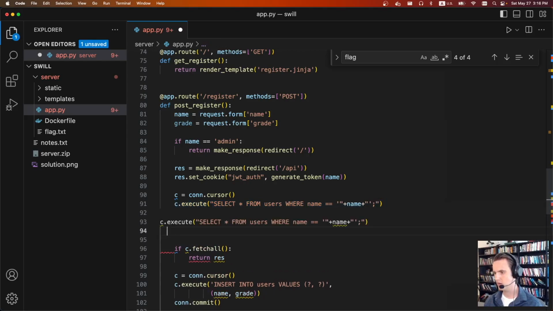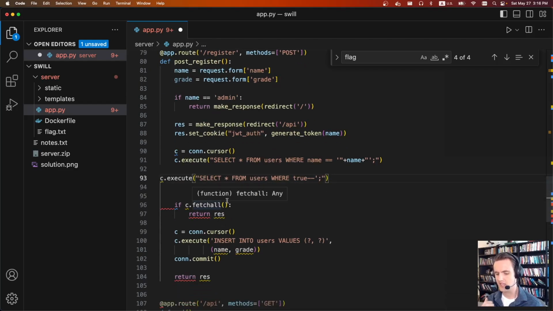To do that, we're going to pass a name such that it's going to be a close quote or 1 = 1, comment. When this executes, it's going to select star from users, so select all users where name is equal to empty string or 1 = 1. So this condition is always true. It's just going to return all users, and from there it's just going to get the first user,